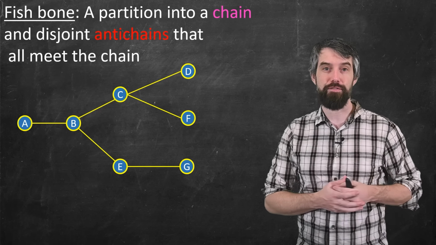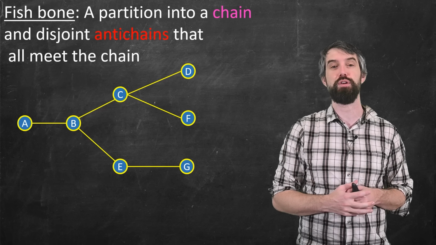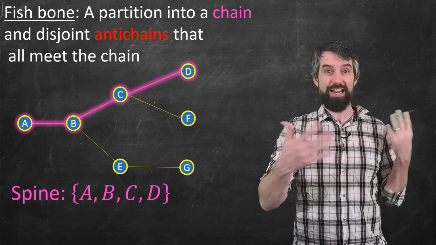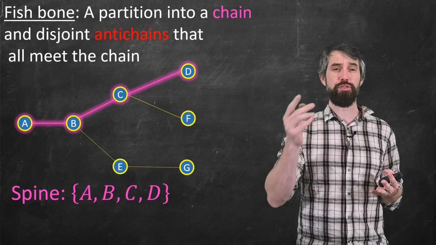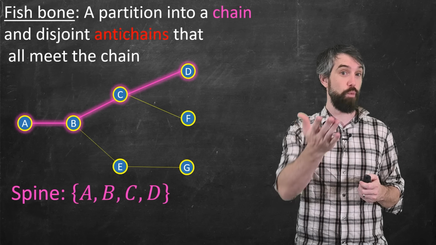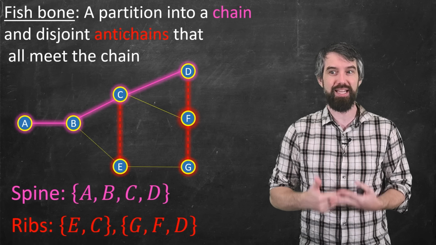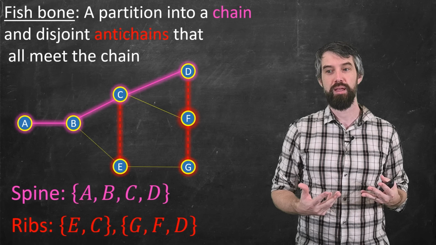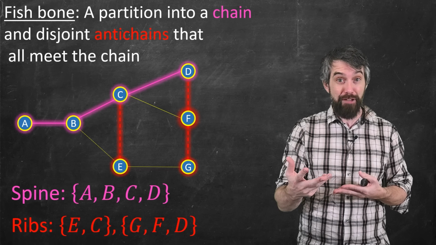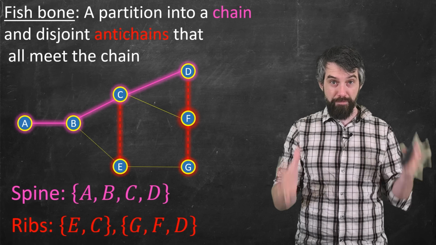Okay, so let's see if we can find a fishbone-like structure in this graph. There's many. You can pause and see if you can find a couple. But here's one. Let's take as the spine A, B, C, D. That's a chain. Then I have three remaining points to put somewhere: E, F, and G. They have to go on antichains. So I have one antichain, E to C, that connects the point E into C. And then I also have the antichain G, F, D that connects G and F into the main spine. So every point is covered.